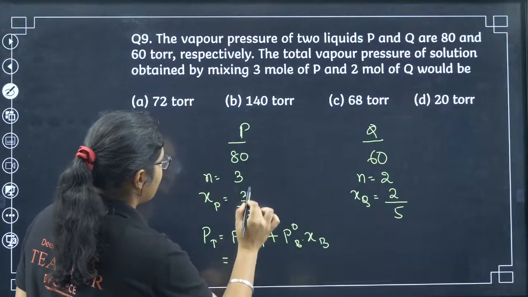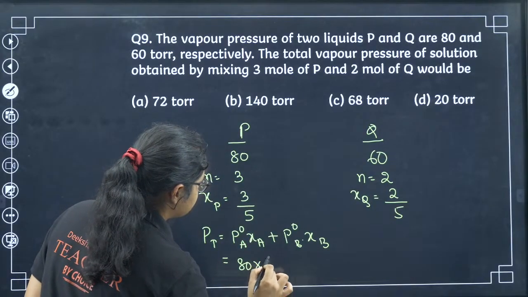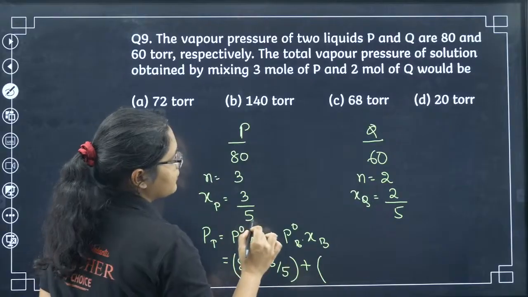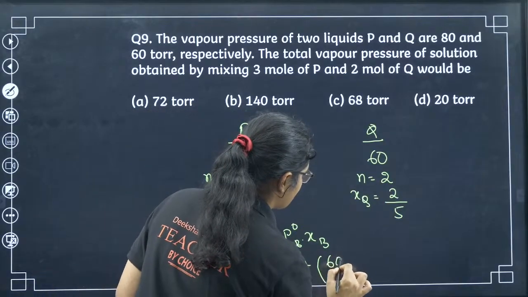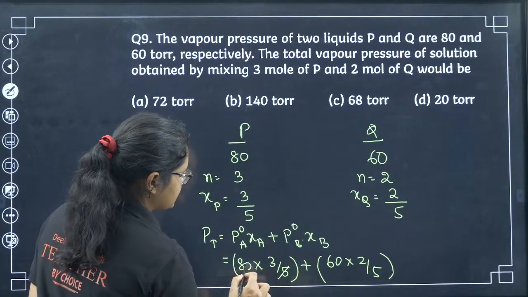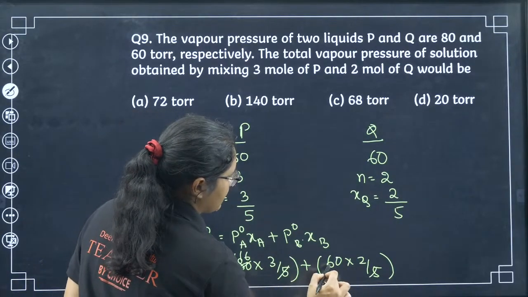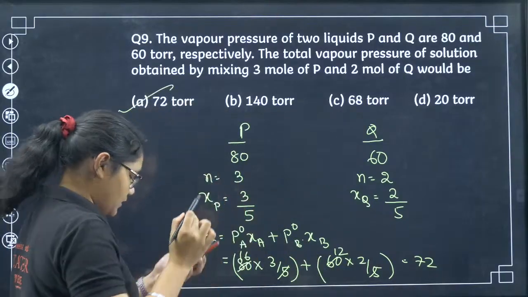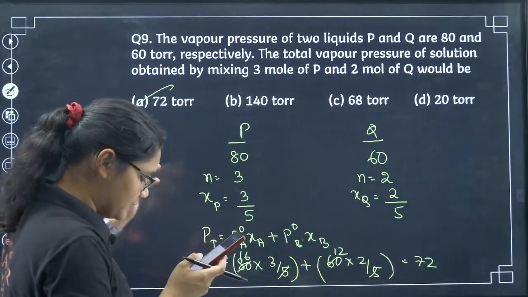Now what is the P naught A value here? 80. XA is 3 by 5, plus P naught B is 60 and the mole fraction of Q is 2 by 5. So I can just cancel this one, 16, and here you have 12. If I add these two, I'll get 72, which is option number A. Yes, all of you are absolutely correct.